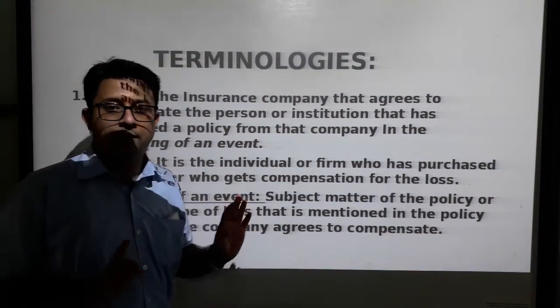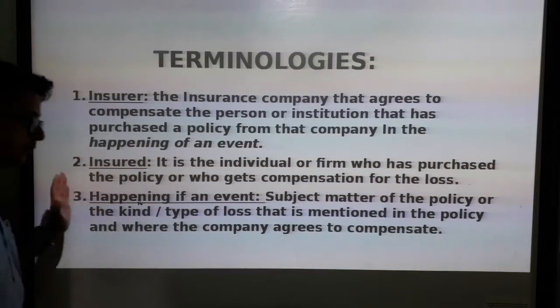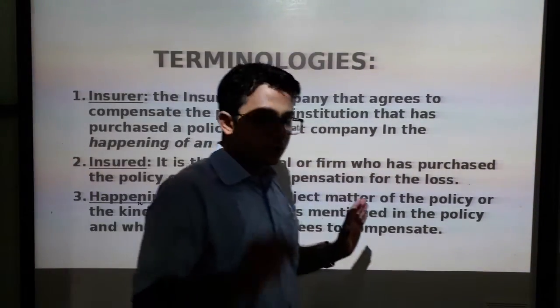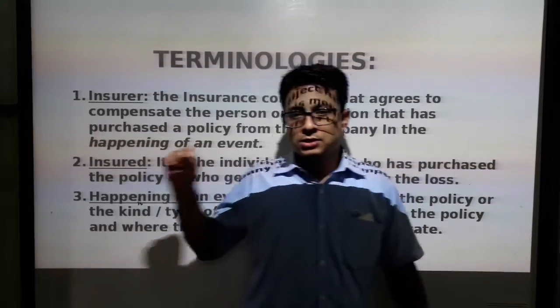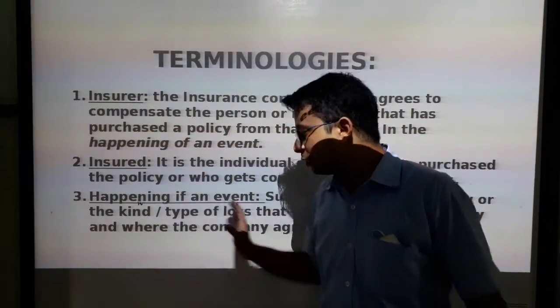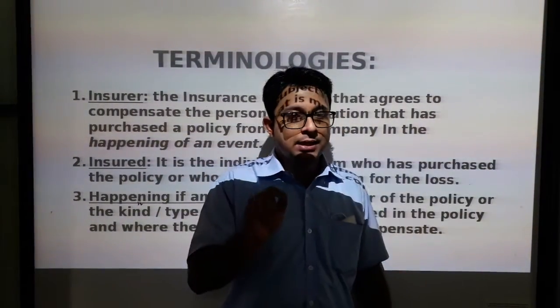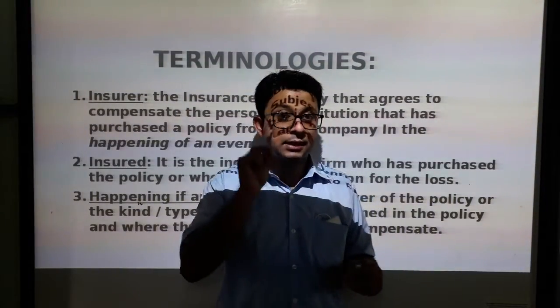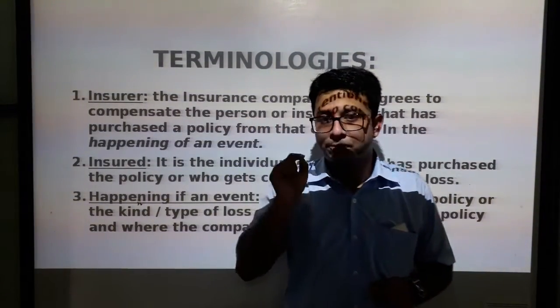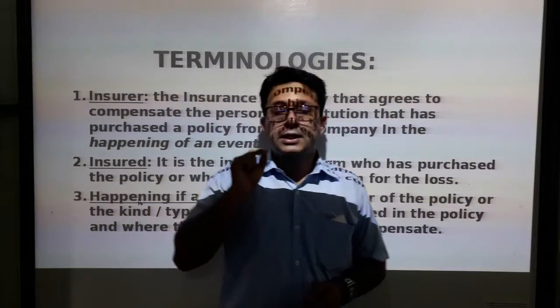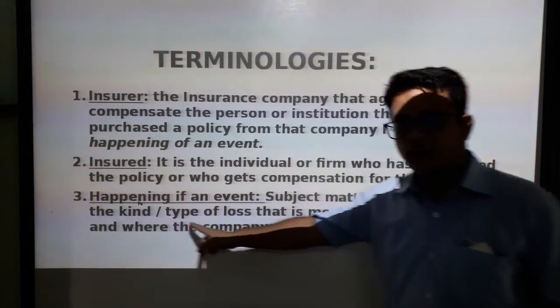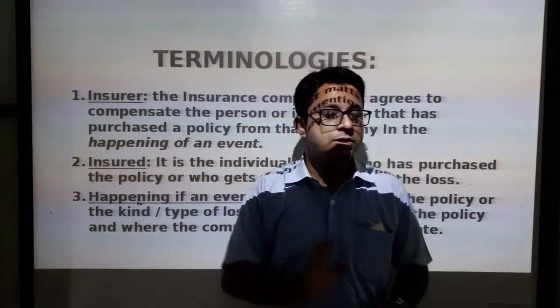Next is happening of an event. This is very important, please mark this. Happening of an event refers to the incident. Many cases will be related to this. Among the principles of insurance there is a principle called the principle of causa proxima, and there this terminology, happening of an event, is used repeatedly.